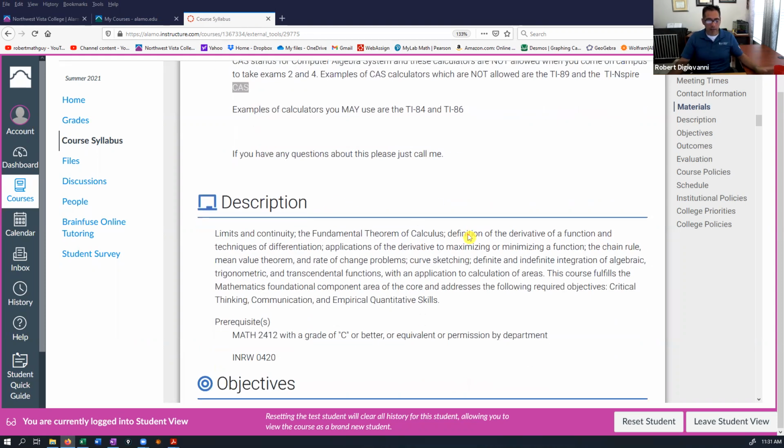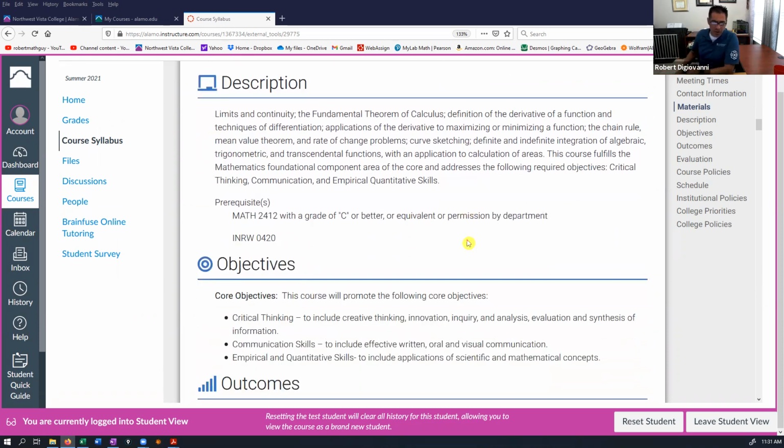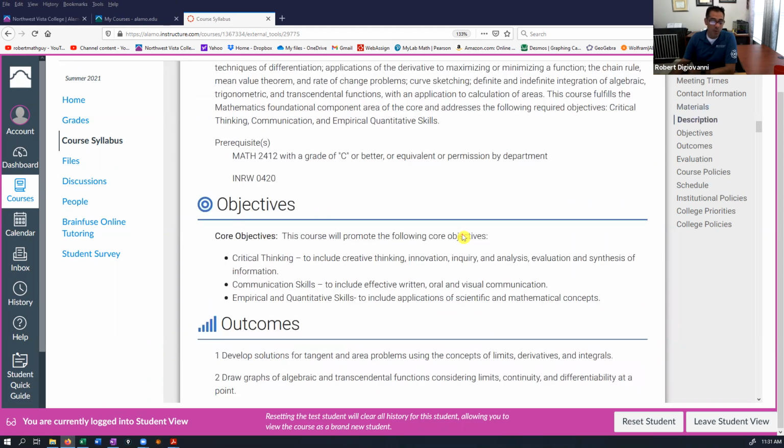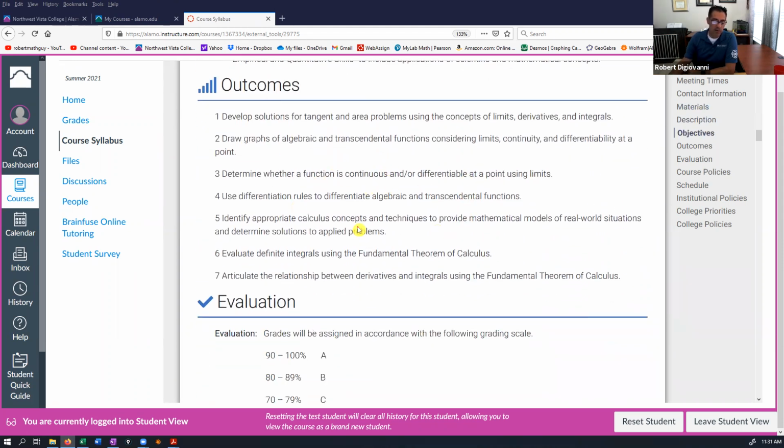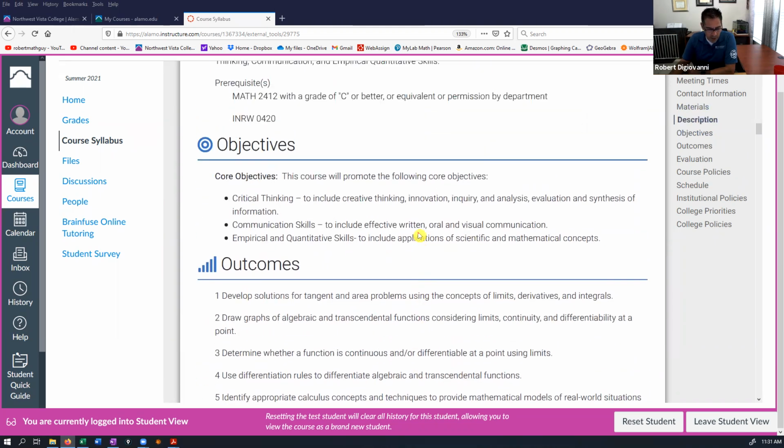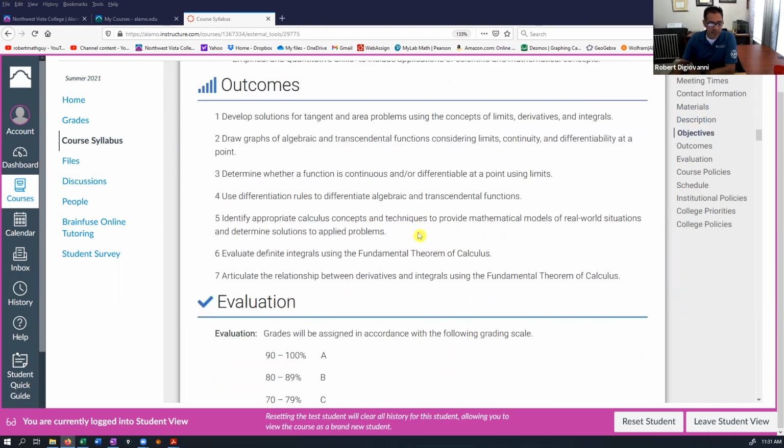Okay, now the description of the course. I'm not going to read through this. You can read that yourself. We're going to be doing Cal 1. So these are the outcomes and objectives that we want to achieve in the class, and these are standard set by the state of Texas.